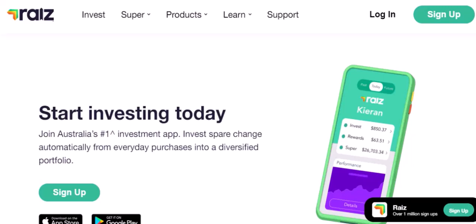Imagine you've invested your hard-earned money into Raiz, hoping to watch it grow over time. But have you ever wondered where those dividends, the profits from your investments, go? It's like planting a seed and watching it blossom. But where do the fruits of that labor end up?